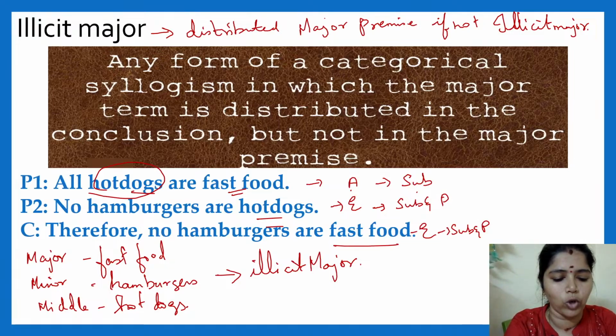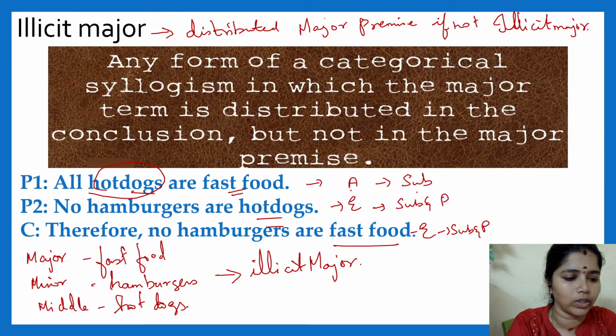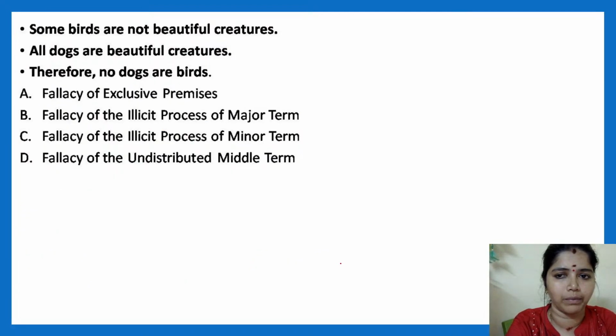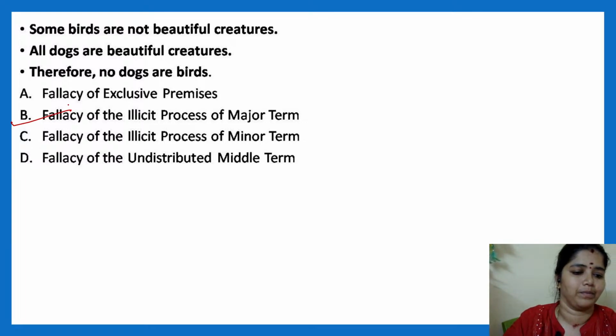So we'll go with an example, okay? Have you noted down? Again, I am telling you the answer for this question is fallacy of illicit process of major term. No doubt at all. But tell me how it has come. Amu, Satya, I will repeat again. First, identify the type of proposition. Second, find out what is distributed.